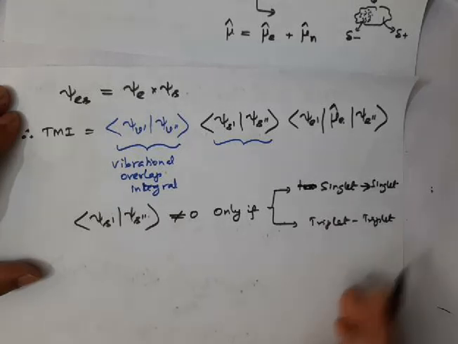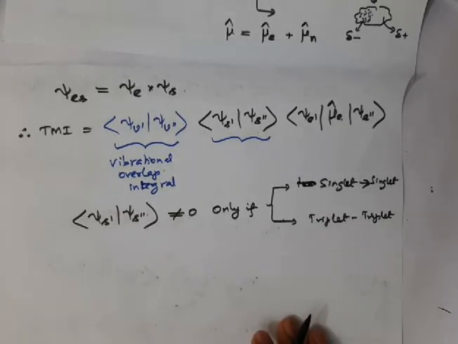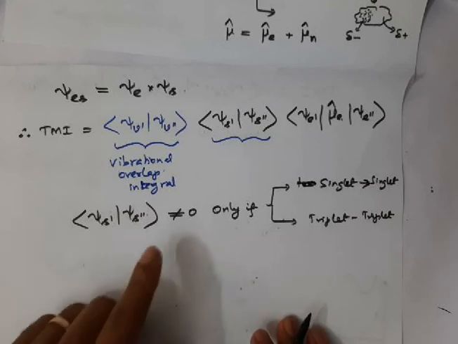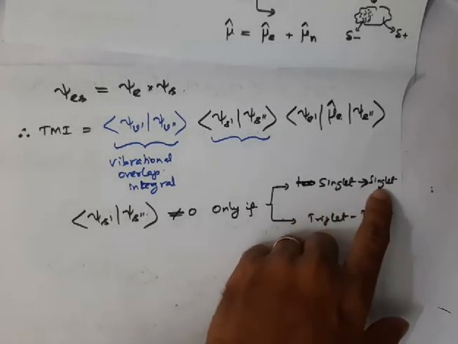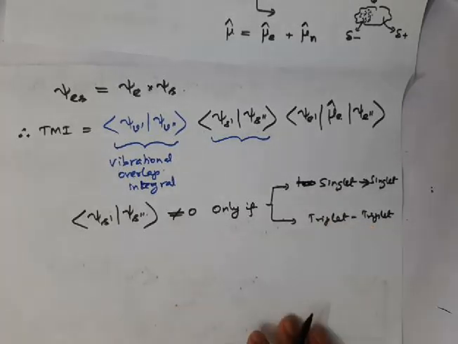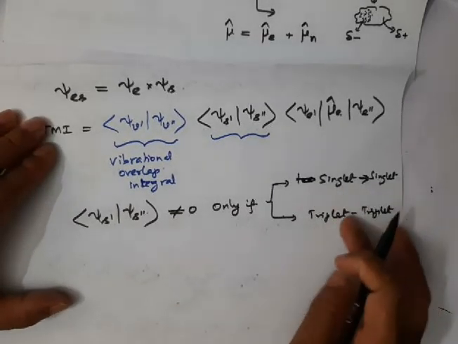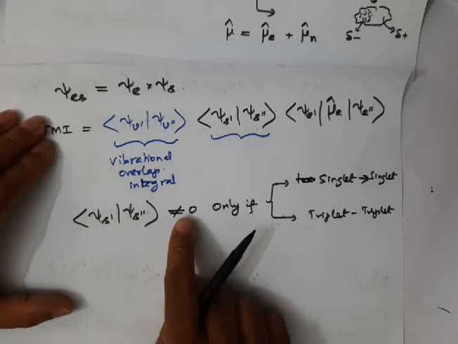If there is no spin orbit coupling, then the selection rule is this: singlet to singlet is allowed, triplet to triplet is allowed. Only in this case is the value of the integral not equal to 0.